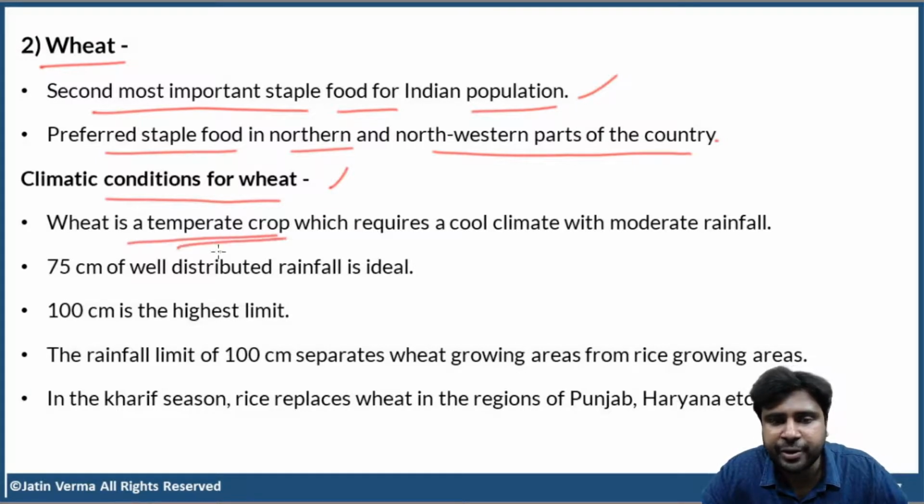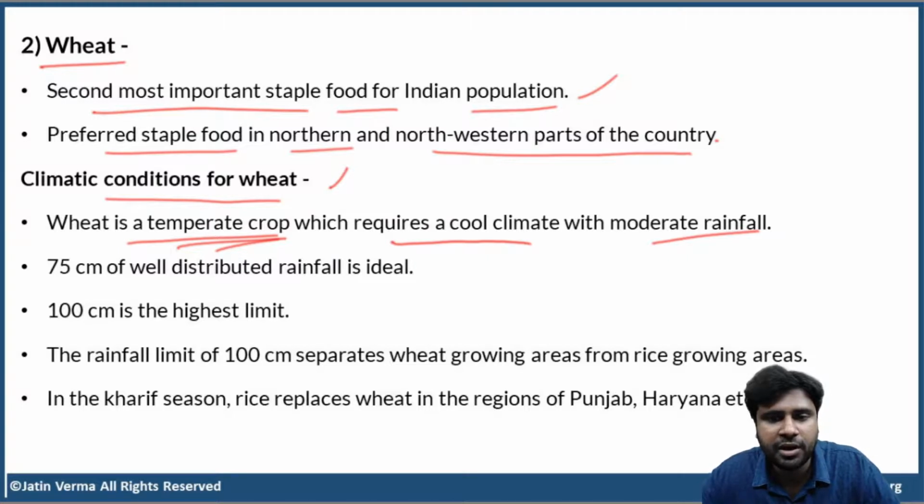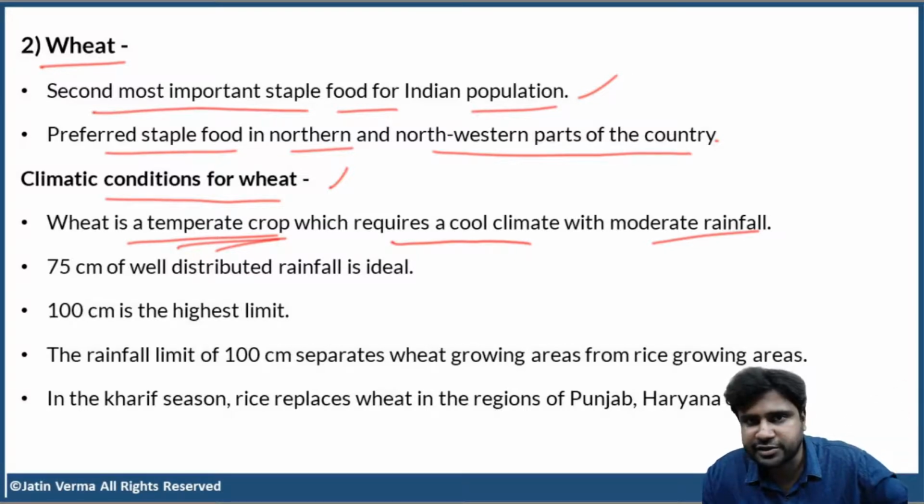Wheat is a temperate crop. I kept on repeating this many times. Wheat is a temperate crop. It requires a cool climate with moderate rainfall, and cool climate. Okay. See, in India, actually, cool climate means moderately warm. Okay. Cool doesn't mean cool like in temperate countries like the United States. Don't think like that. We are still a tropical country.